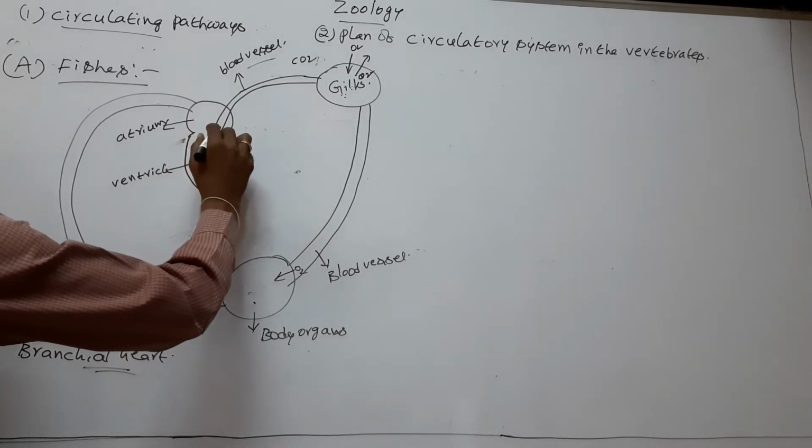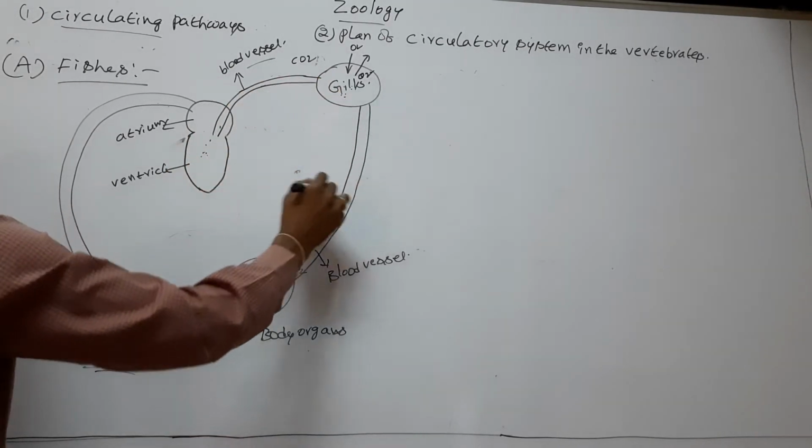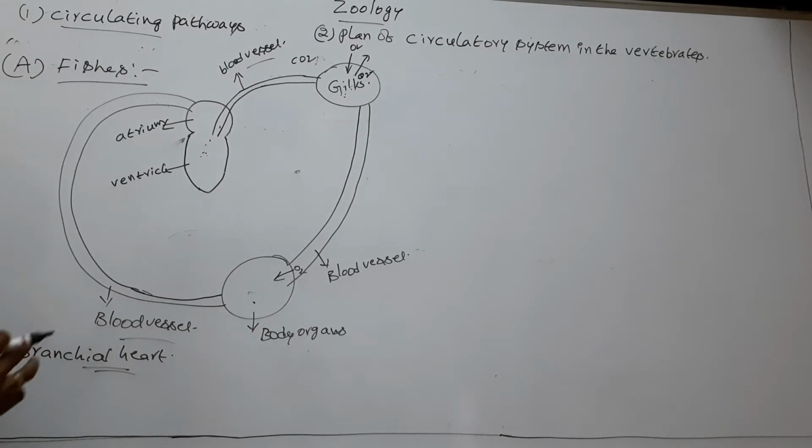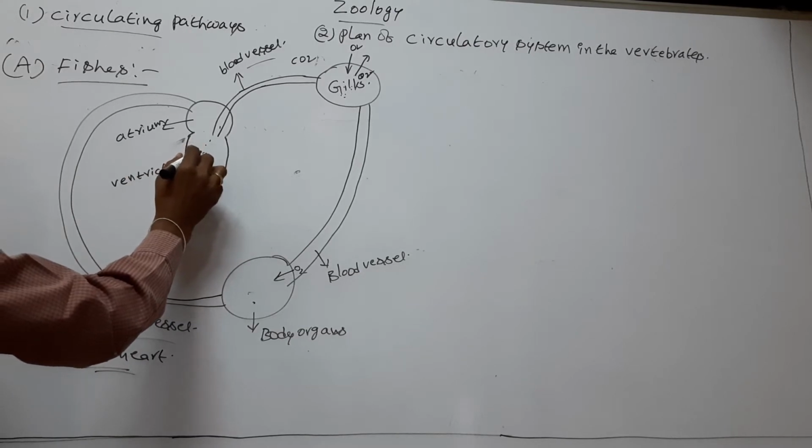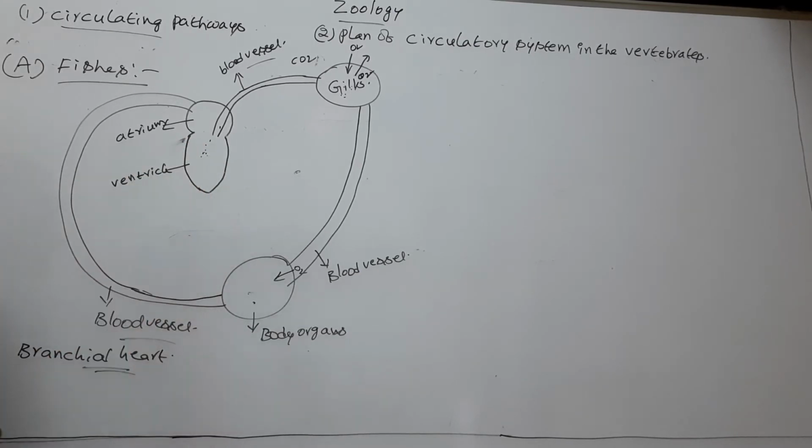So in this circulation, blood travels through the heart only once.